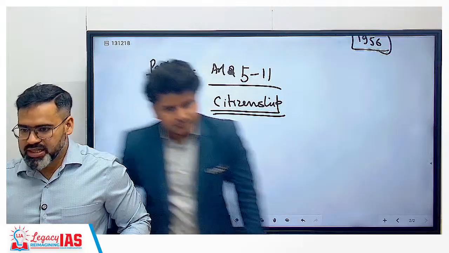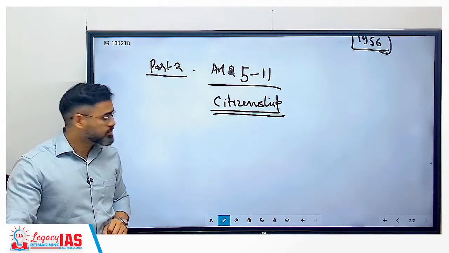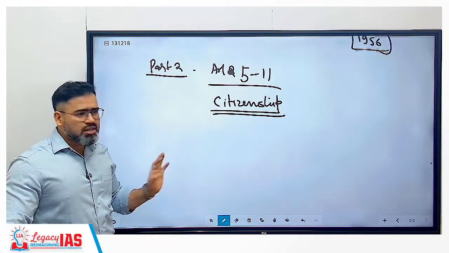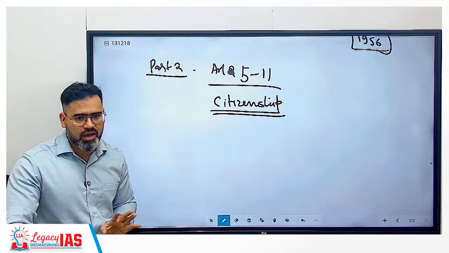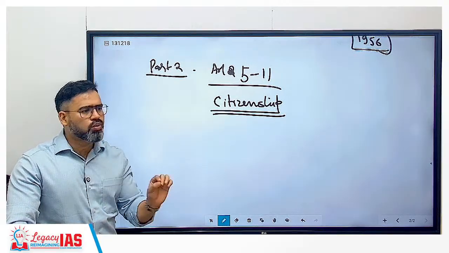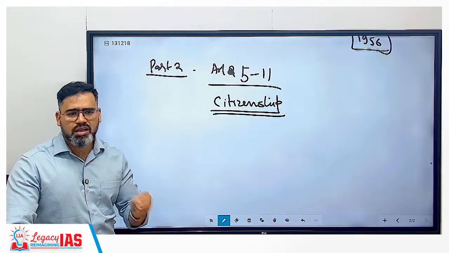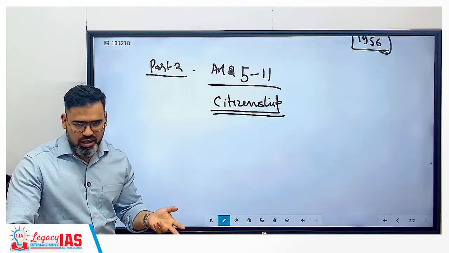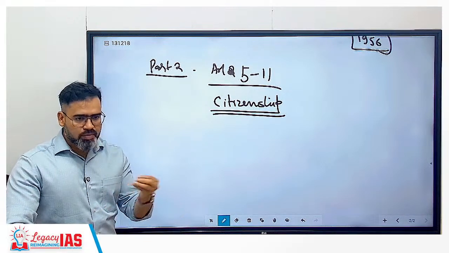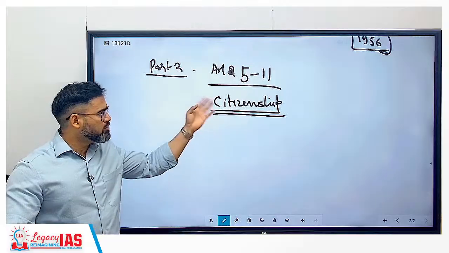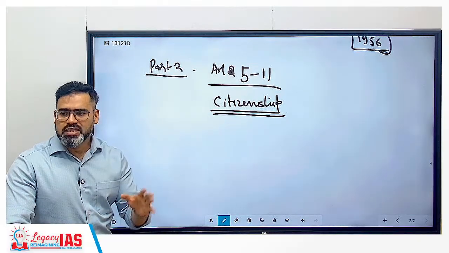Okay, so citizenship, Article 5 to 11. Citizenship is not that important a topic for exam purposes right now. Very few questions have been asked in the last 10 years from citizenship, because whatever article numbers have been given, they are outdated right now. Whatever citizenship people got, they are not getting from Articles 5, 6, 7. They are getting it from the Citizenship Act of 1955 itself.